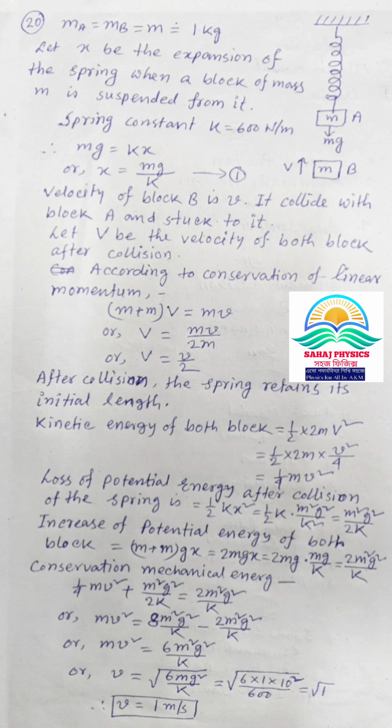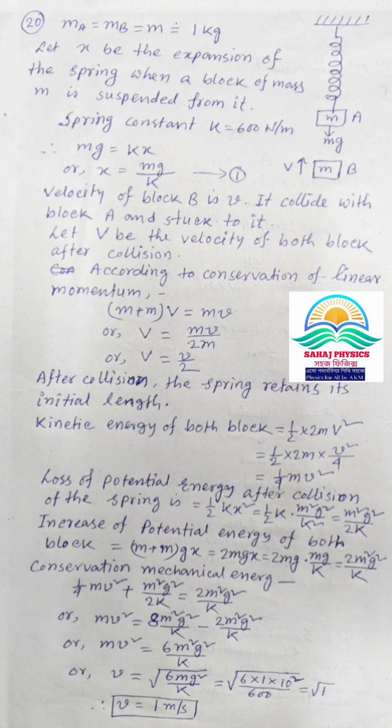According to conservation of mechanical energy, we can write 1/4 mv² + m²g²/2k = 2m²g²/k, or mv² = 8m²g²/k − 2m²g²/k, or mv² = 6m²g²/k, or v = √(6mg²/k).